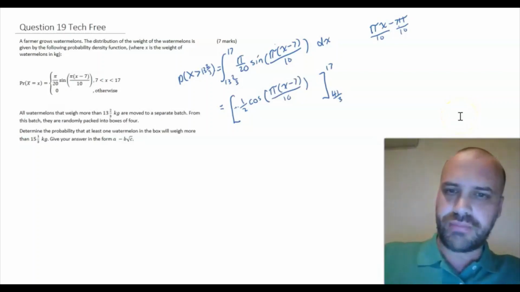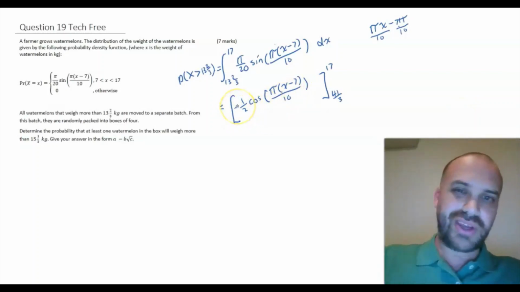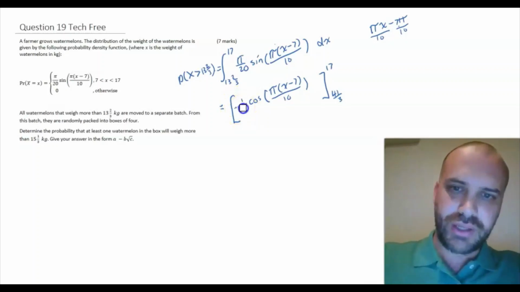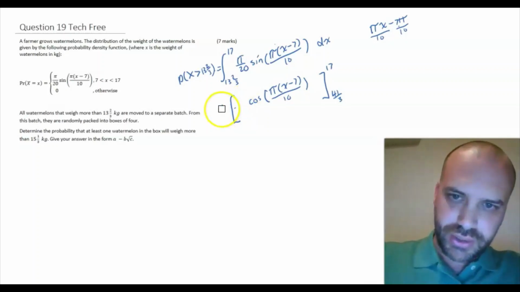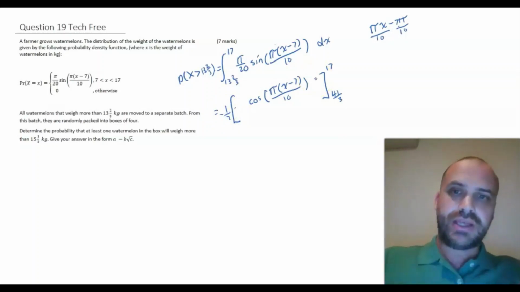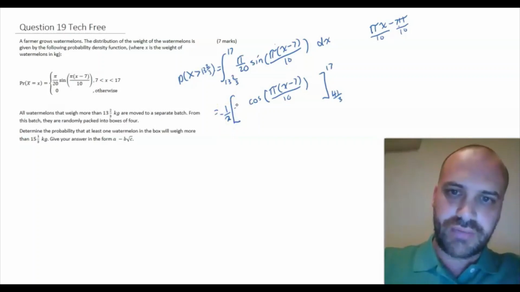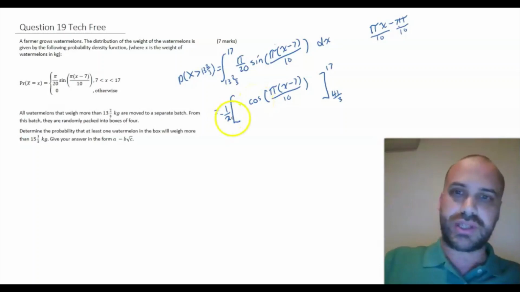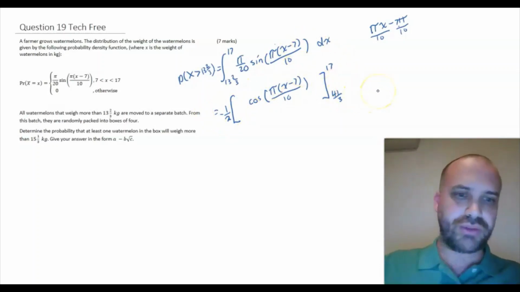Okay, because I'm dealing with this integral here, I can actually move that negative 1/2 out the front because it's not going to affect anything whether it's there or there. The result's going to be the same. It's a little bit easier to work with if I leave that out the front. That way this thing in here is just positive cos and that negative 1/2's out there. Alright, let's sub in 17 and 41 on 3.